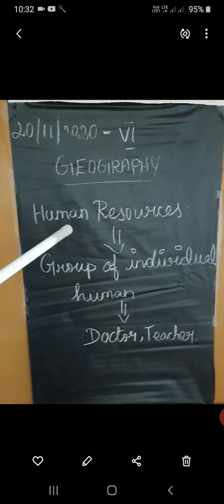And then human resources. What is meant by human resources? A group of human individuals who use nature to create more resources. Here the human being is a natural resource. Even though we see a human being as an individual resource, there is a reason to respect every individual human being by their education, wealth, knowledge. For example, doctor, teacher, scientist.